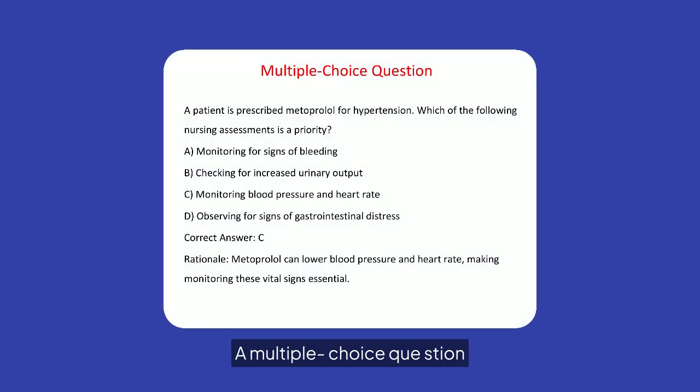A multiple-choice question asks which nursing assessment is a priority for a patient on metoprolol for hypertension. The correct answer is monitoring blood pressure and heart rate, as metoprolol can lower these vital signs. This monitoring is essential to ensure patient safety and effective management of hypertension.